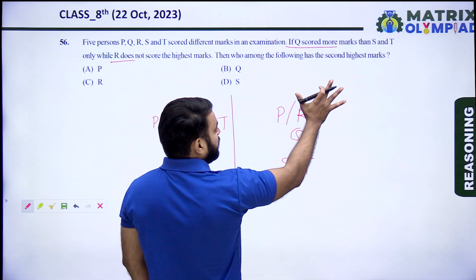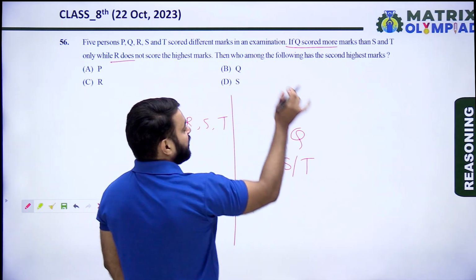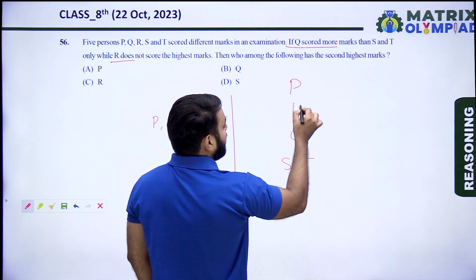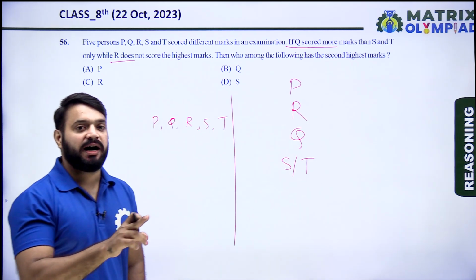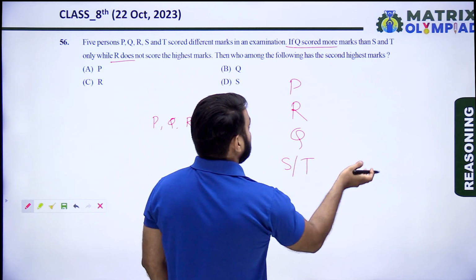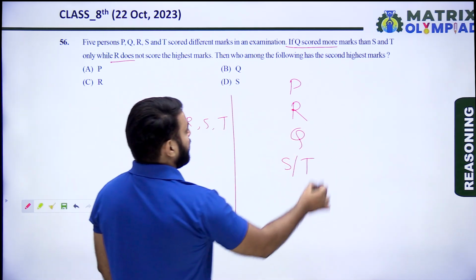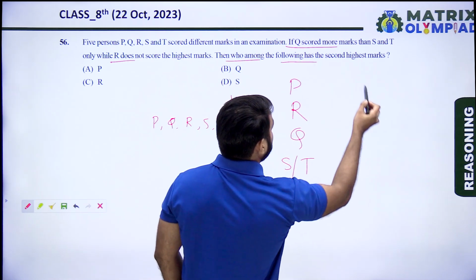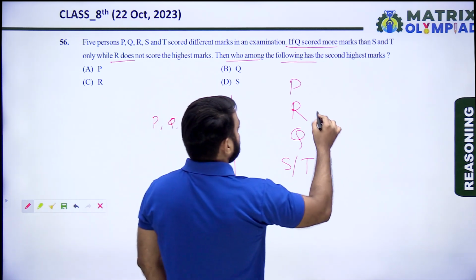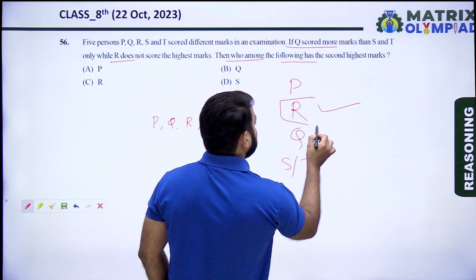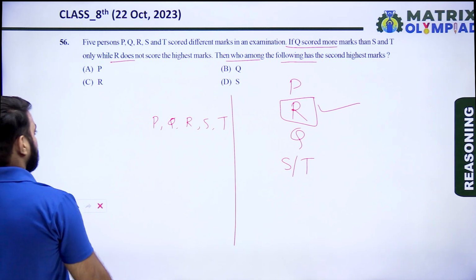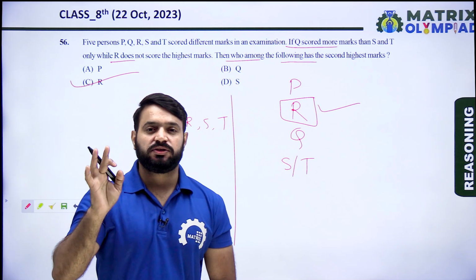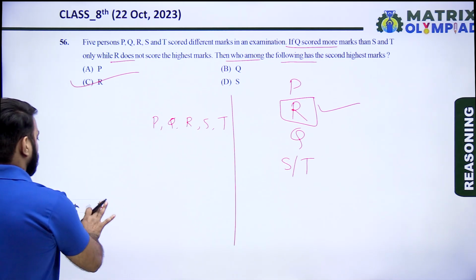It means P scored the highest mark, R scored the second highest mark and Q scored the third highest mark. So R scored the second highest mark. It means option C is the correct answer. So let's move on to the next question.